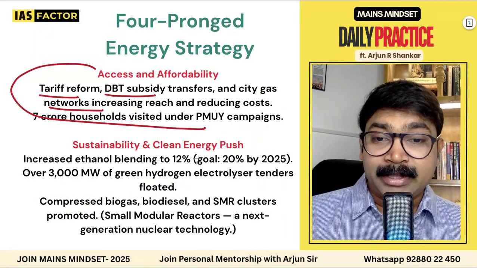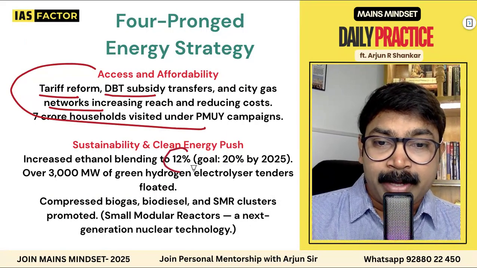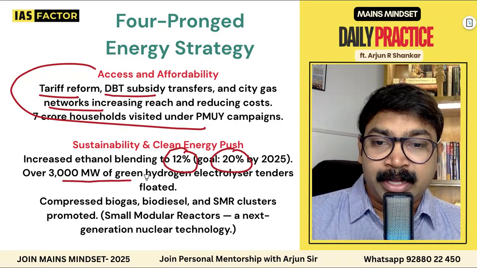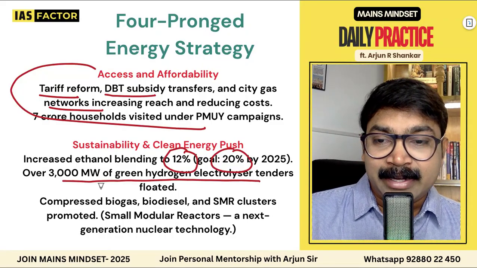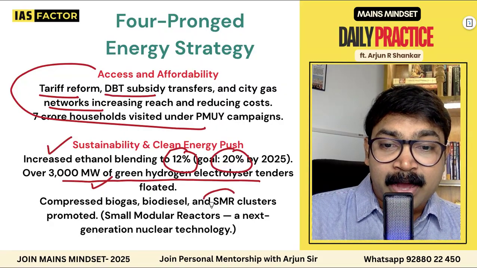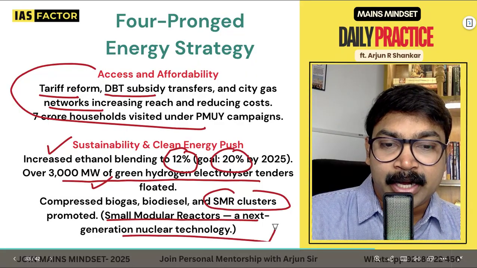Another important thing that we need to discuss is ethanol blending, now at 12%. The goal is 20% by 2025. And over 3,000 green hydrogen electrolyzer tenders. So green hydrogen, ethanol blending, and SMR clusters, small modular reactors. It's a next generation nuclear technology.